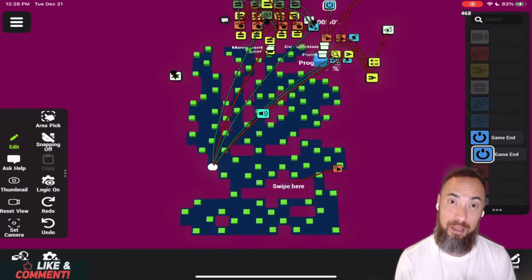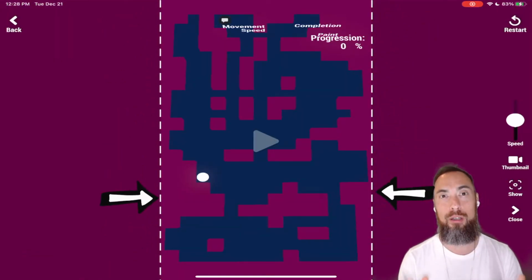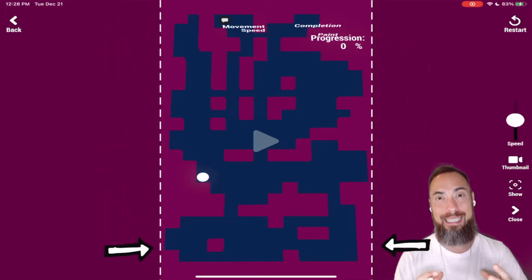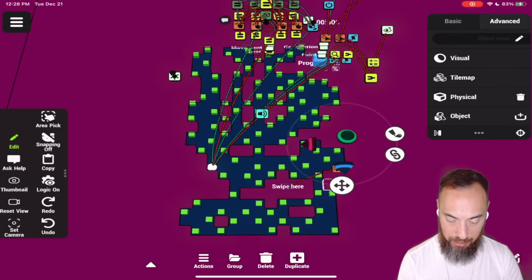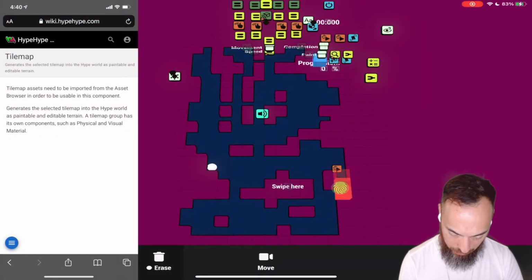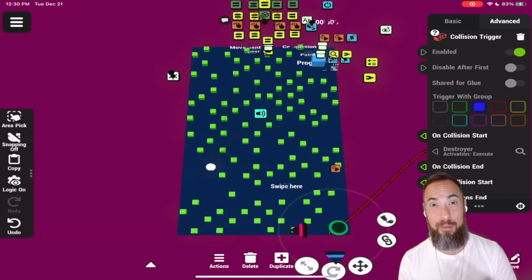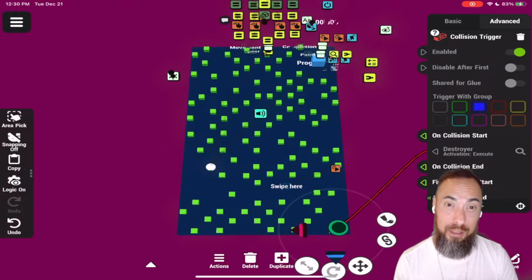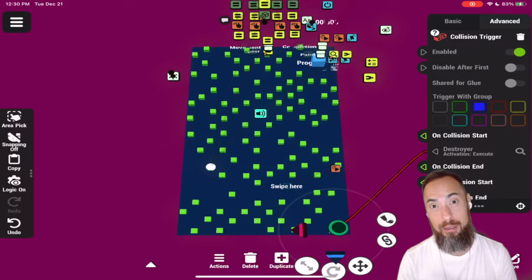Let's do some level design now that we have a better understanding of how the game works. The arrows indicate where the edges of the phone are, as we need to keep everything within these areas. The level is created by a tile map, and I'm just gonna go in and start erasing all this. This way we can start out with the blank canvas. Next, I'm going to delete all but a few of these green cubes. I can just duplicate them later and add them all over the map once the level is designed.